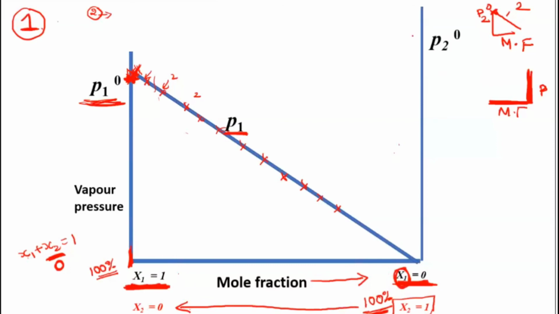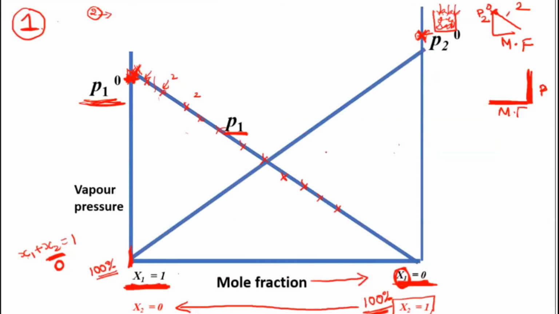Initially I will get the P2 naught value, which will be higher, because I will have only the P2 component. Imagine that only the red molecules which were present are exerting the pressure. So I will get vapor pressure only of that component, correct? Then the P2 naught value will be 100% there, the highest value. Now slowly, when you are adding P1 to this, what will happen? The graph will go downwards. It will start going towards this side. So initially I have the highest value.